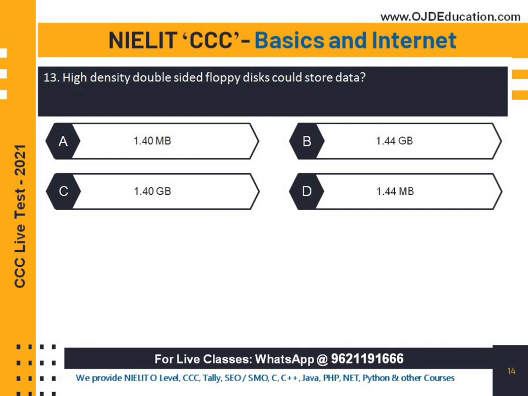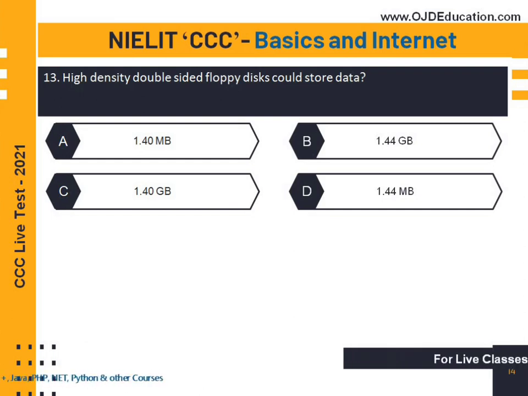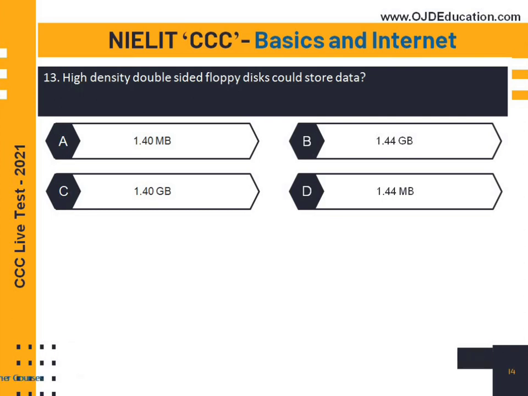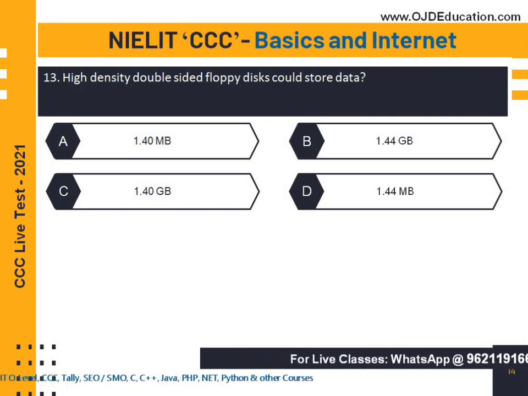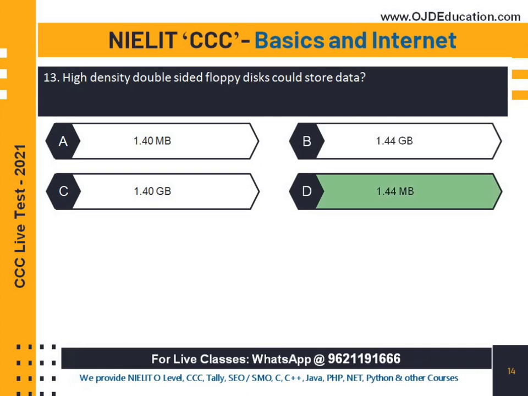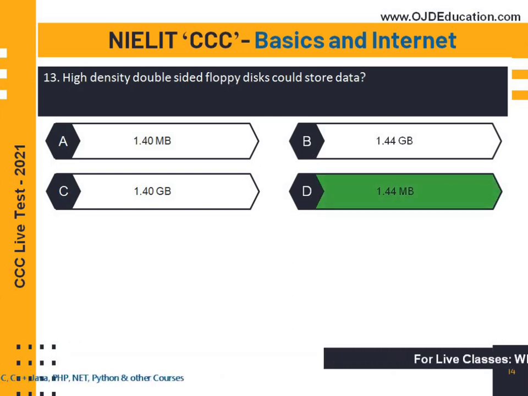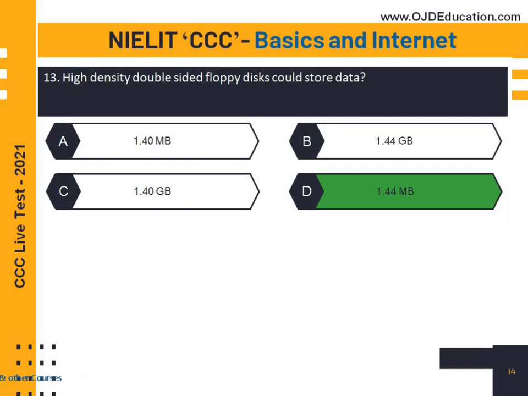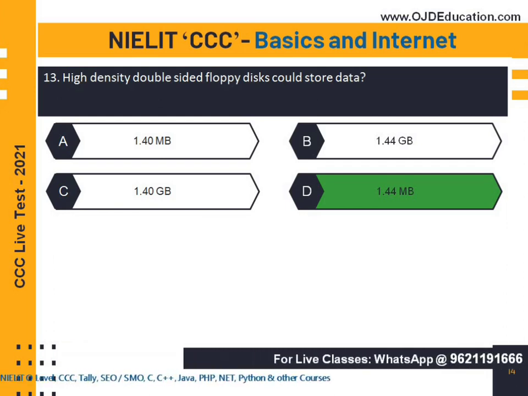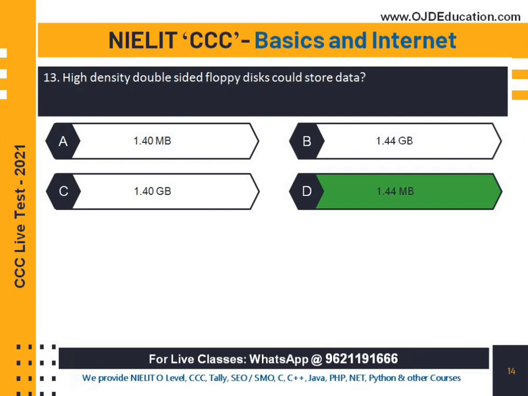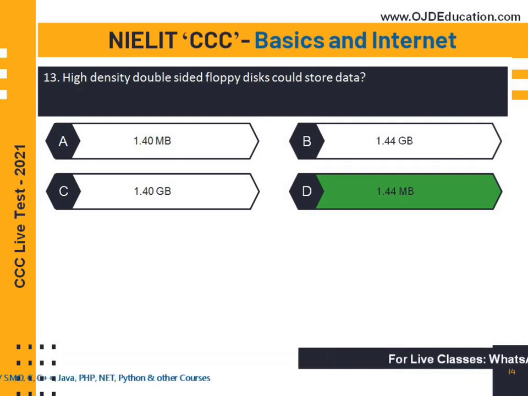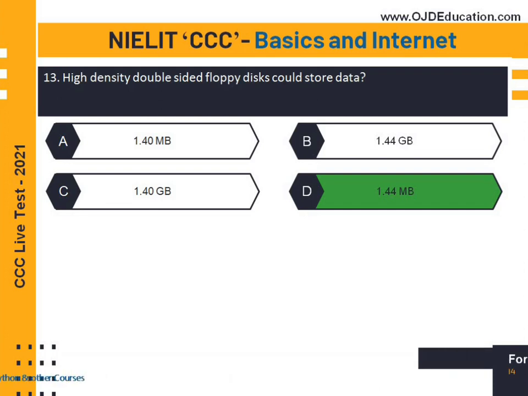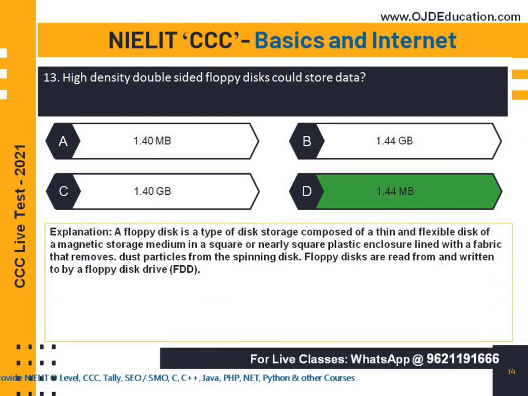A high density double-sided floppy disk could store how much data? What is the storage capacity of a floppy disk? The storage capacity of a floppy disk is 1.44 MB. This is a very important question for the CCC examination as well as any other competitive examination. The answer is 1.44 MB, the storage capacity of a floppy disk. So let's move on to the next question.